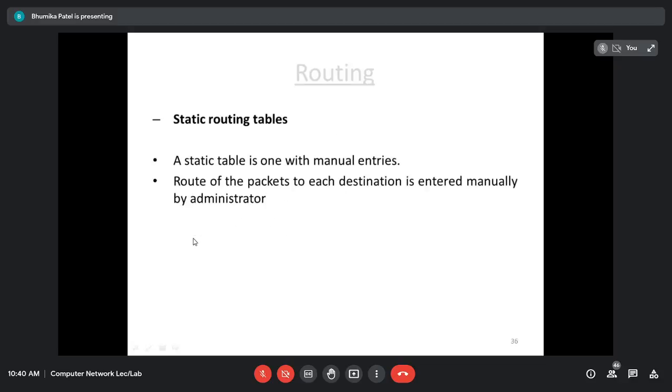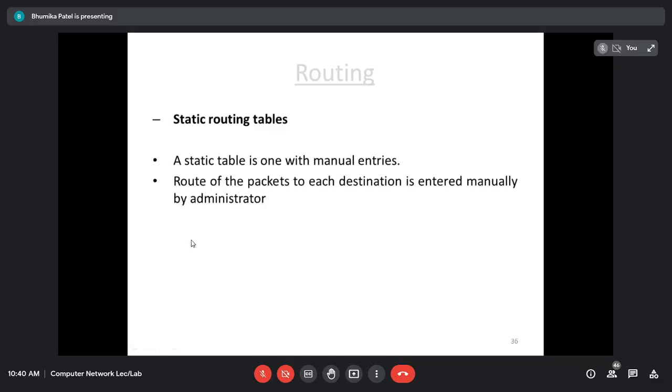If it is static, the information in the static routing table is entered manually. For your network, you would have kept a network administrator. The network administrator will manually make entries in the routing table for each and every network. Obviously if there are multiple networks, it becomes a tedious task for the administrator, because the information has to be entered manually. So the route of the packets to each destination is entered manually by the network administrator.